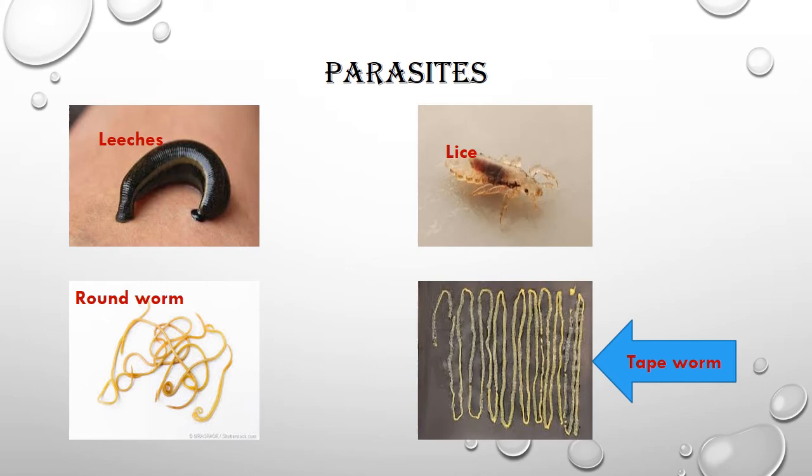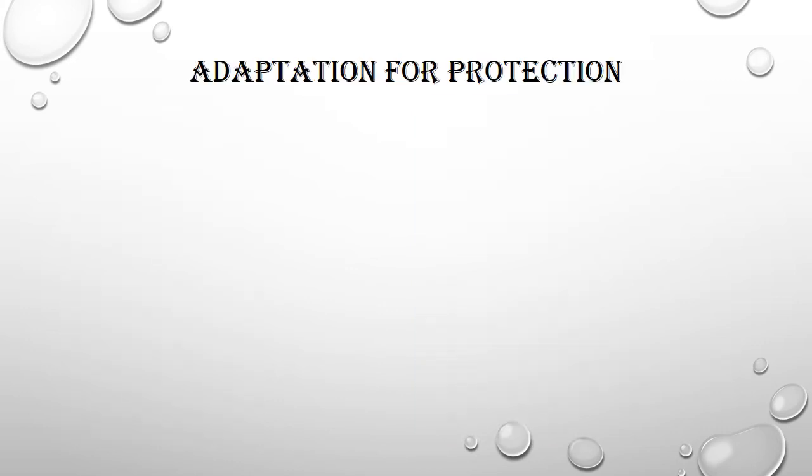And third, they suck the blood from the animal's body to get their food. Now we have learned different types of animals based on their habitat as well as their food habit. Now we will learn adaptation for protection, meaning how animals protect themselves from their enemies and surroundings.